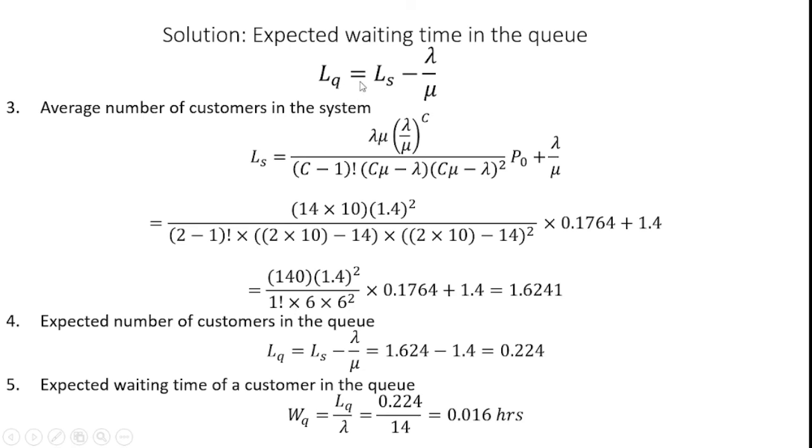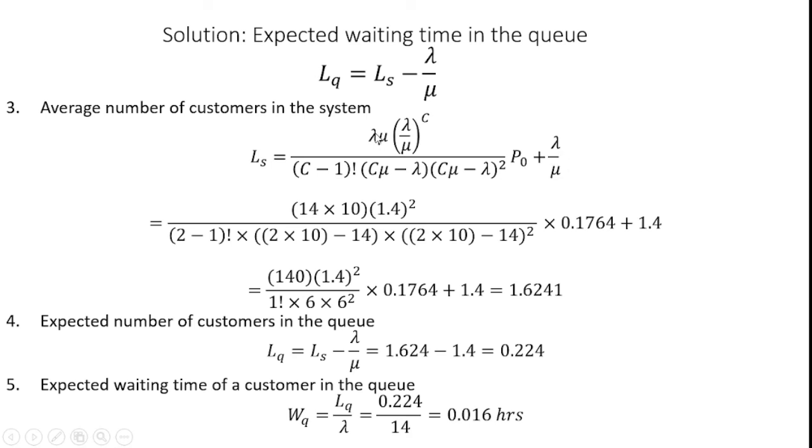LQ can be determined through the formula LS minus lambda by mu. Here there is an unknown value and a known value. We already know the lambda value as 14 and mu value as 10, but we don't know the LS, so we should identify the LS value from the provided formula. LS is equal to lambda mu into lambda by mu power c, whole divided by c minus 1 factorial into c mu minus lambda whole squared, into P naught, plus lambda by mu.